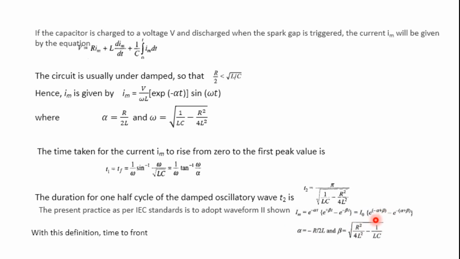With this definition, the front time T1, which is Tf, is equal to 1 by beta tan hyperbolic inverse of beta by alpha. The tail time T2 is a complex function of the beta and alpha values.